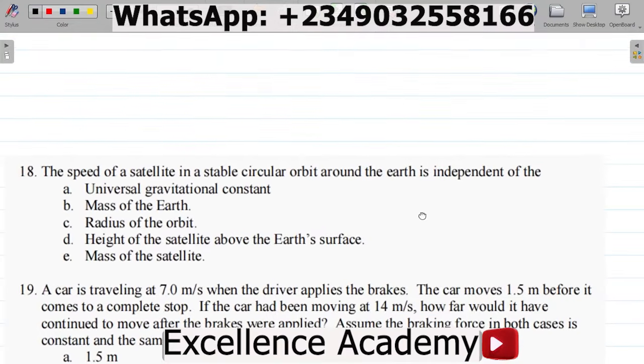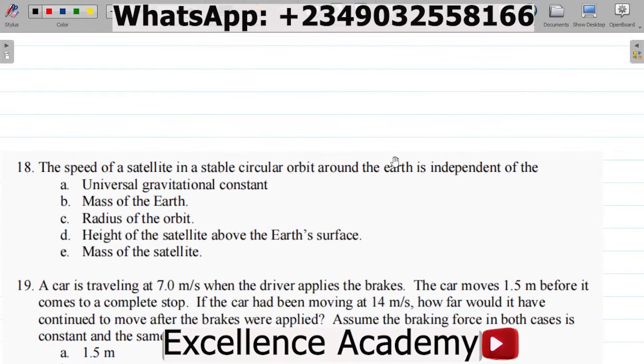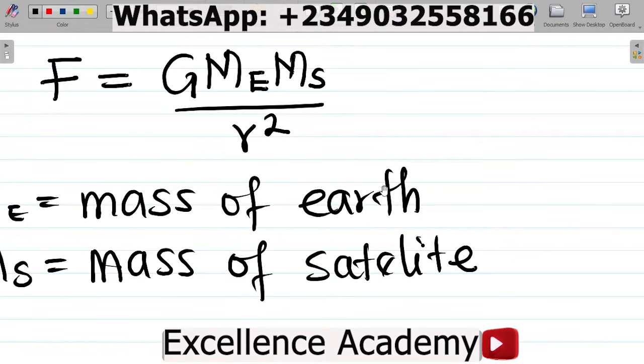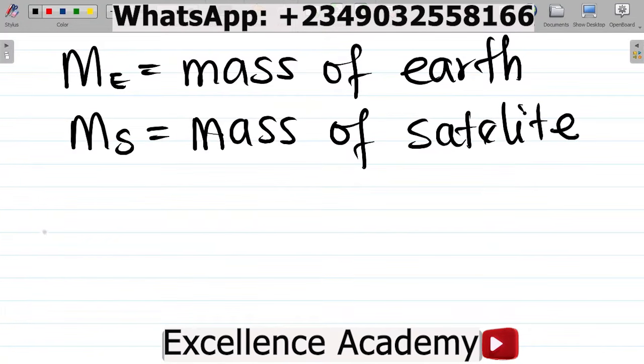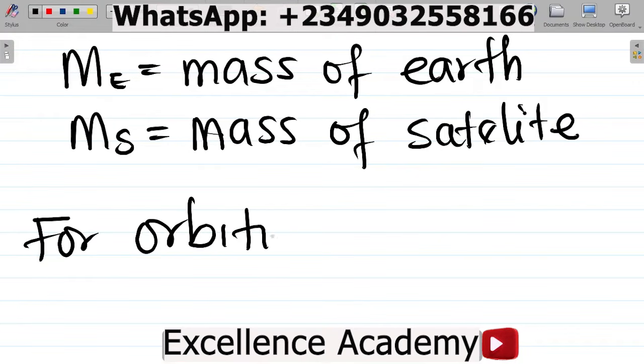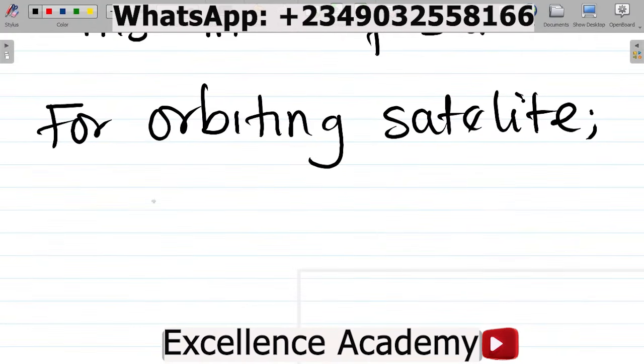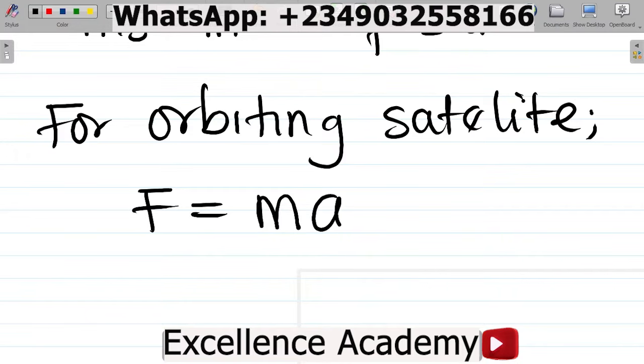Also, from the same question here, they said the satellite is orbiting the Earth. So you have the Earth, and then you have the satellite orbiting the Earth. If a satellite is orbiting the Earth, that means it moves with a particular force. So for orbiting satellites, the force F is equal to mass times acceleration.